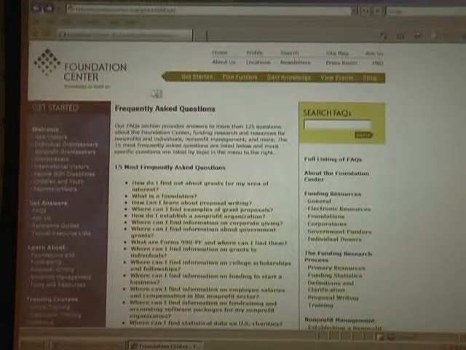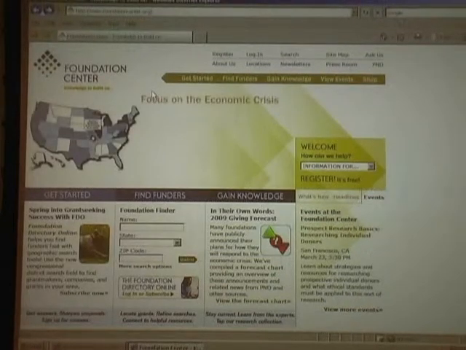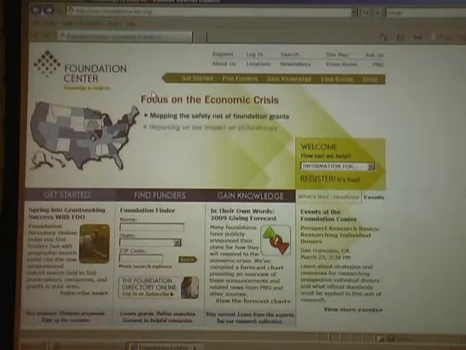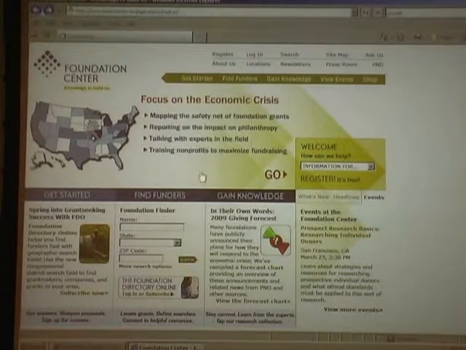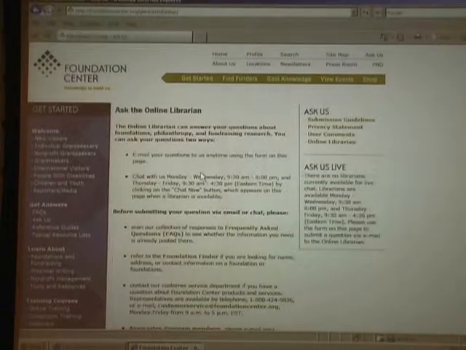Now, say you've gone through the FAQs and you still have not found the answer to what you're looking for. You do have another option, and that's also in the Get Started drop-down menu. You can go to the Ask Us link, and this is going to take you to our online librarian reference service. This is something where you can email us reference questions, and we will try to respond usually within 1 business day. So it's a way for you to get access to our library staff to answer some of these questions that you may have.